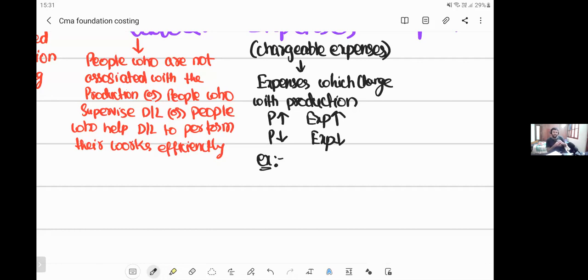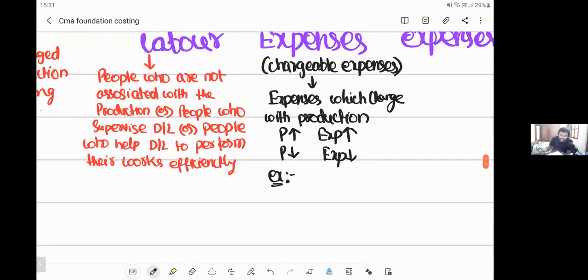What do you mean by expense? Anything other than material and labor is called an expense, and in that we are dealing with direct expenses. Direct expenses are something which change with production. Rent will not change with production. All these things change with time. They are called period costs because they change with time. So expenses which change with production are called direct expenses. Say for example, royalty payable on production.